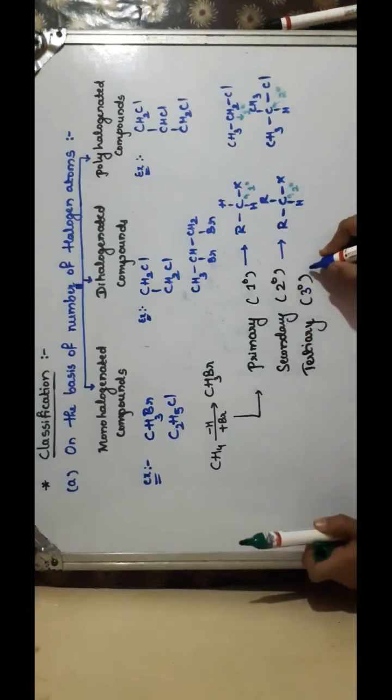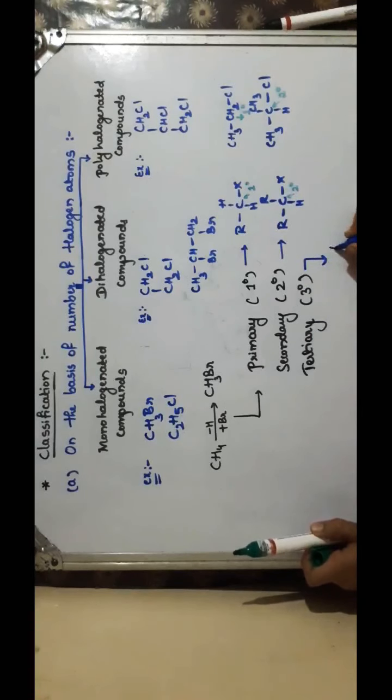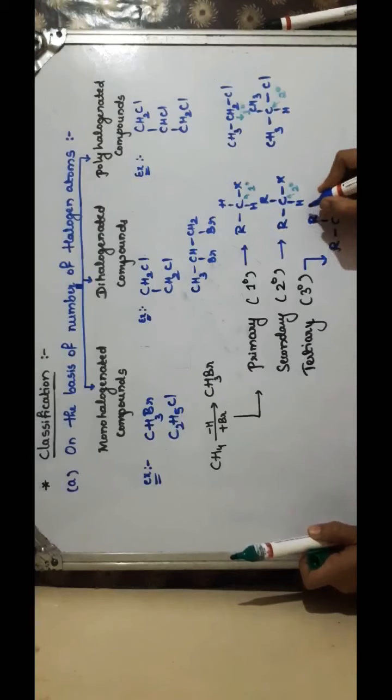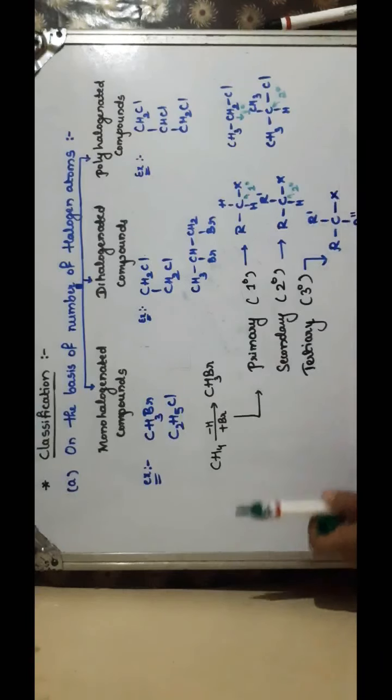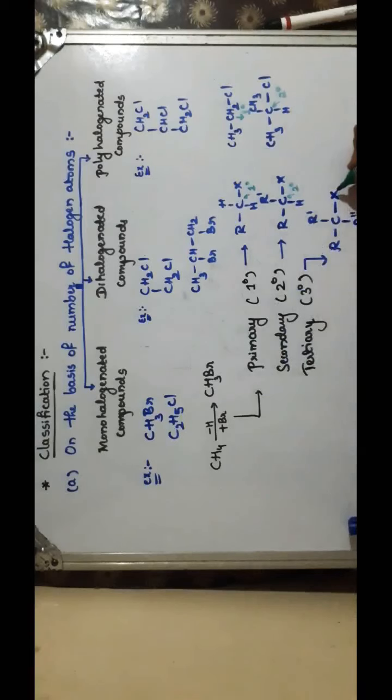Similarly, how will you represent the tertiary haloalkanes? Tertiary haloalkanes are represented by R, R dash, and R double dash; the alkyl groups may be the same or different. This halogen is attached to the carbon which is attached with 3 carbon skeletons.